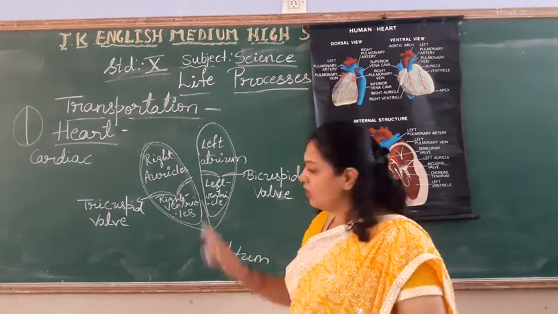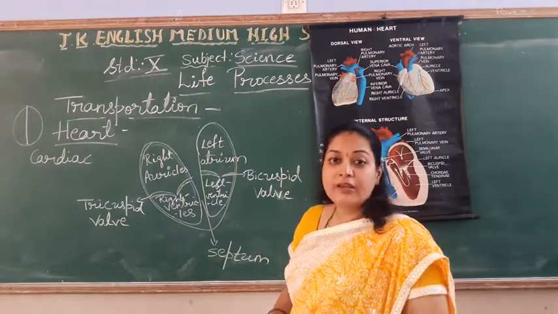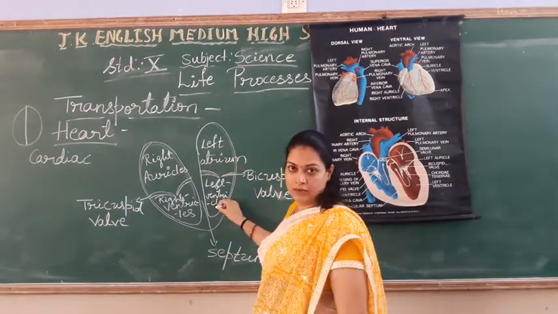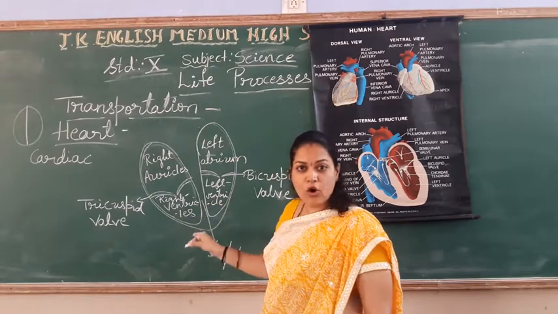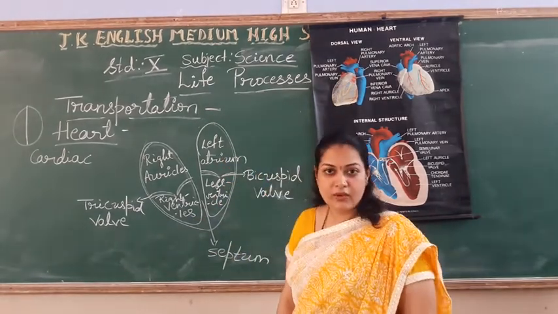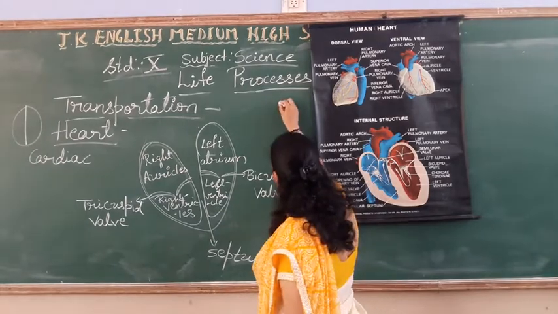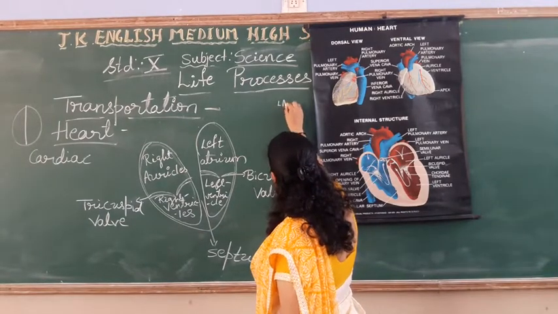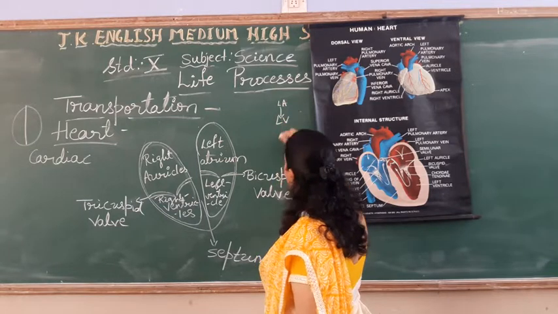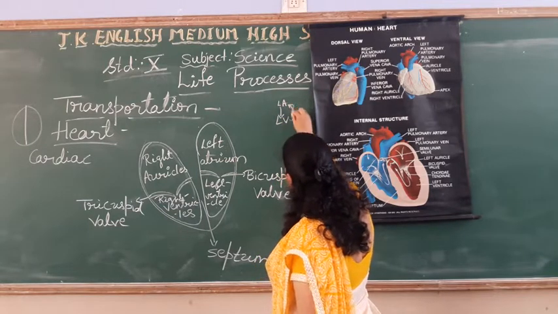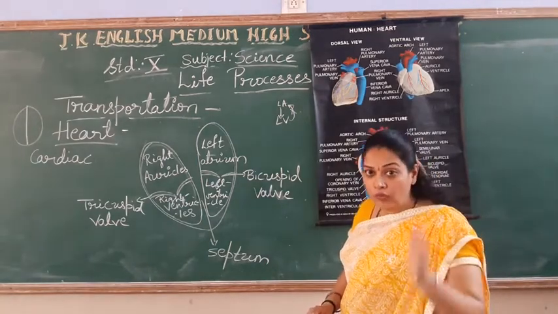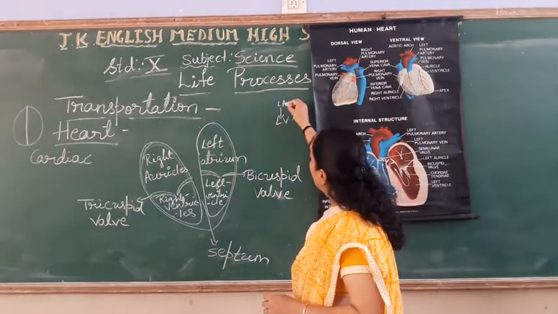Okay. What is the function of this bicuspid and tricuspid wall? Our blood, now we will discuss how it flows. It flows from left atrium to left ventricle, but never from left ventricle to left atrium. So blood should not flow from ventricle to auricle.